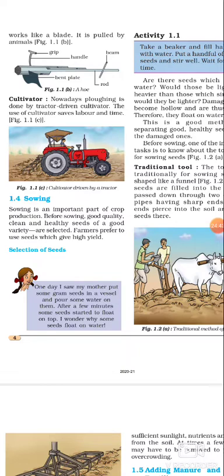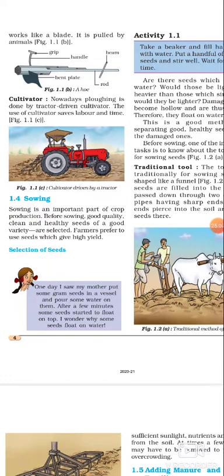Because these seeds are lighter, they come upward. It means the seeds are damaged, they become hollow and thus lighter, so they float on the water. This is a good method for separating good healthy seeds from the damaged ones.